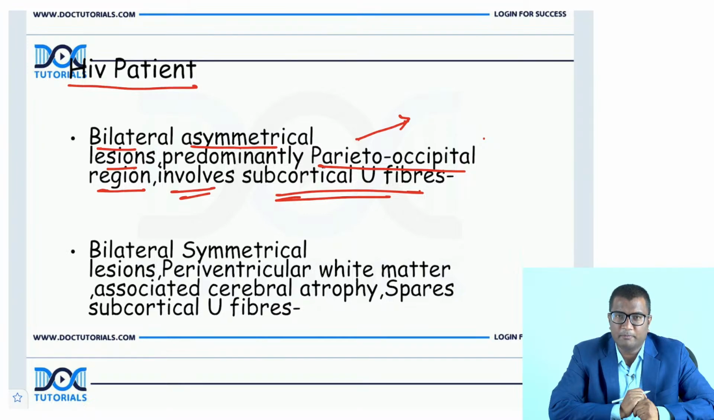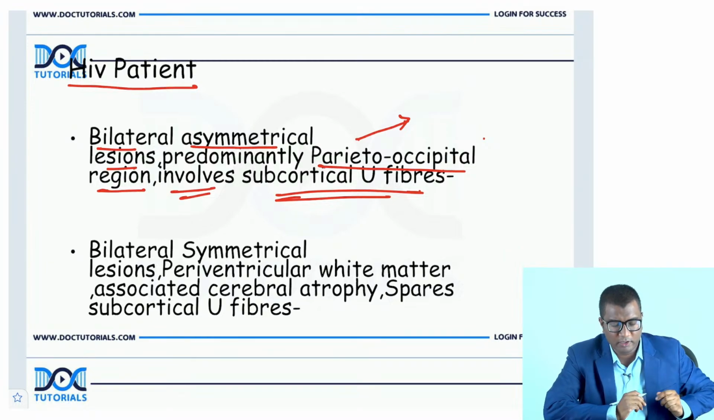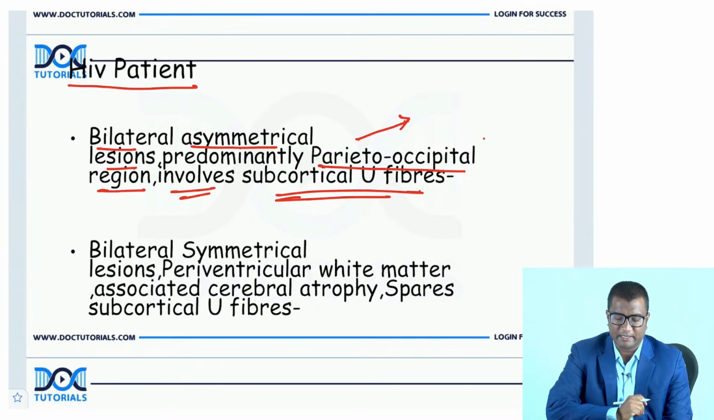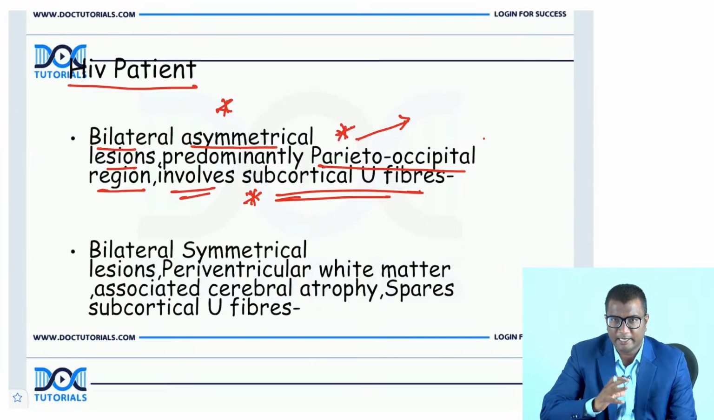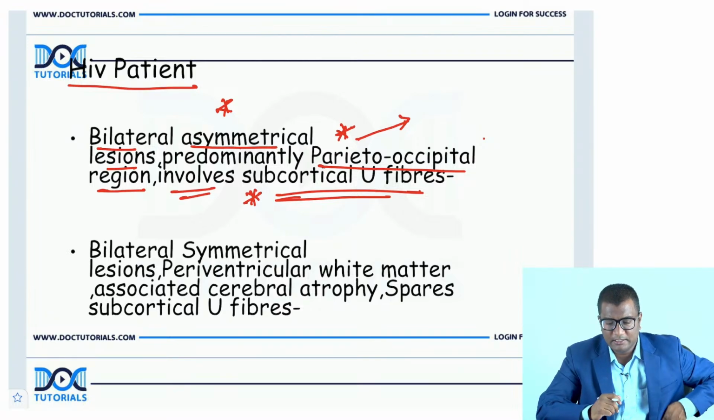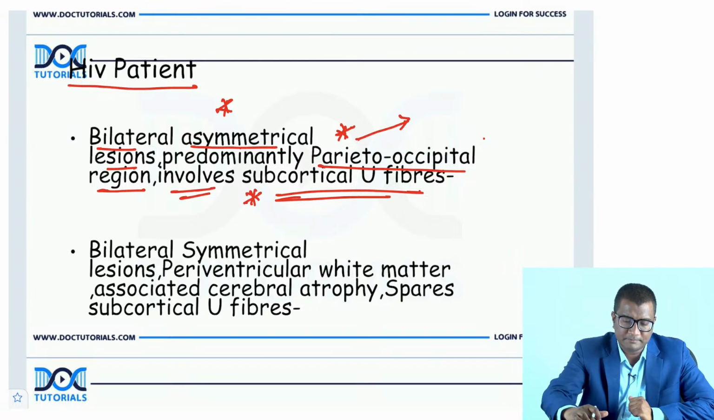Do you want to go for progressive multifocal leukoencephalopathy or HIV encephalitis? What is your answer for this? Asymmetrical, parieto-occipital, involving subcortical U fibers. I showed you the image, right? Waiting for your answers. What do you think this is?